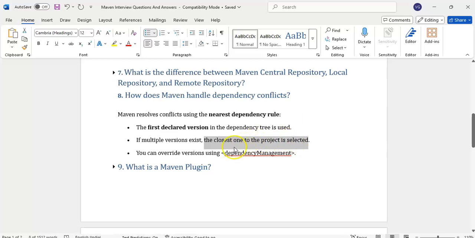Or we can override using the dependency management tag. Either one of these: the first declared version in the dependency tree, the closest one, or we can also override which one to use.